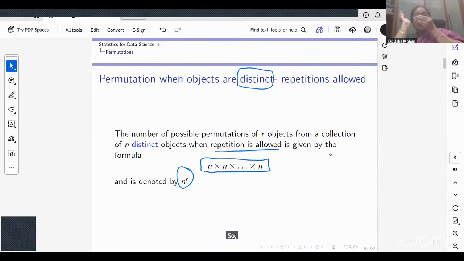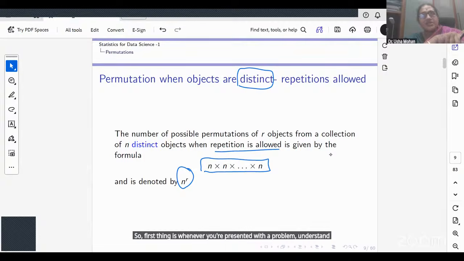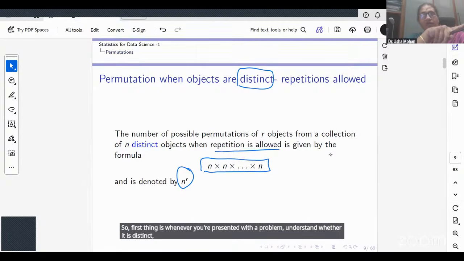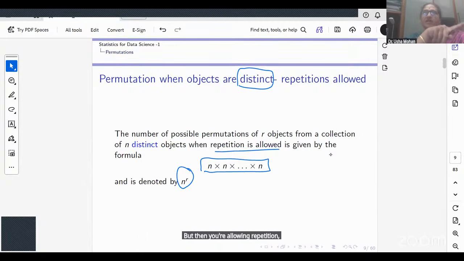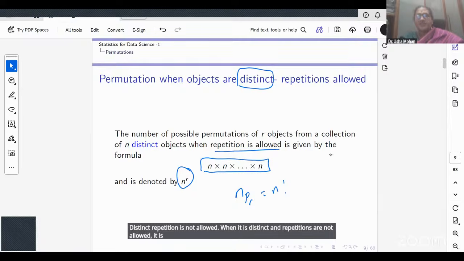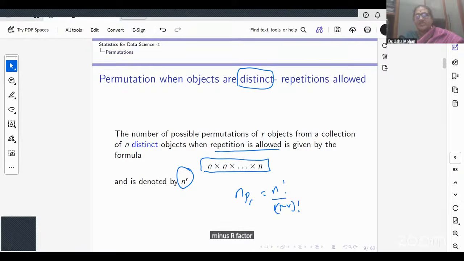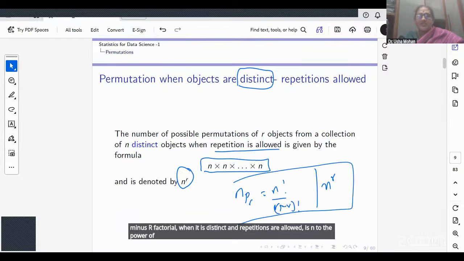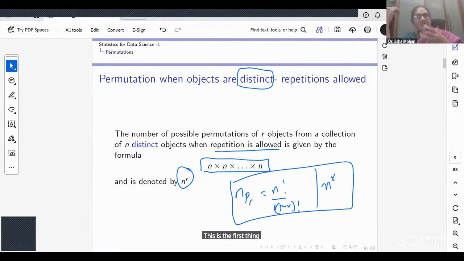So, first thing is whenever you're presented with a problem, understand whether it is distinct, and whether you're allowing repetition. When it is distinct and repetition is not allowed, it is nPr, which is n factorial by n minus r factorial. When it is distinct and repetition is allowed, it is n to the power of r.